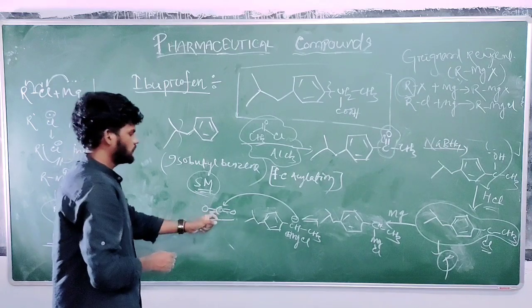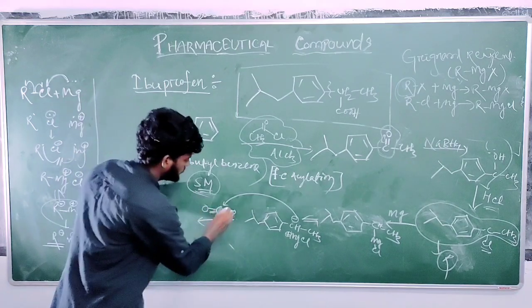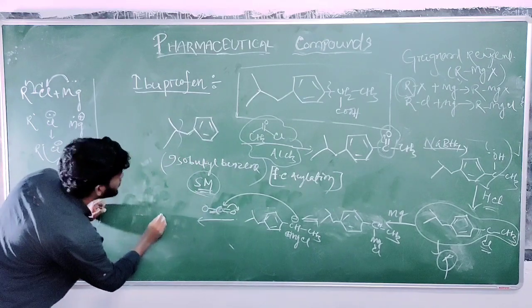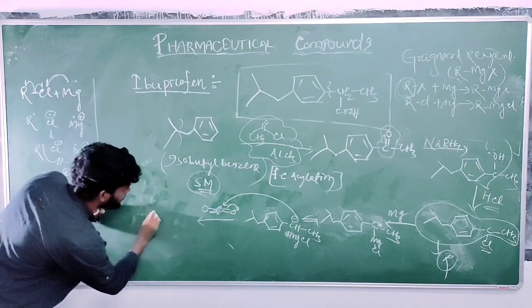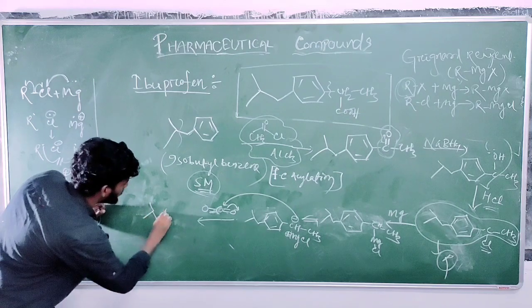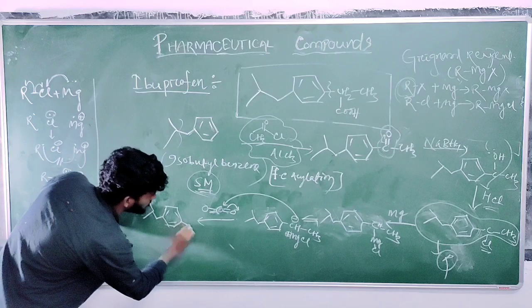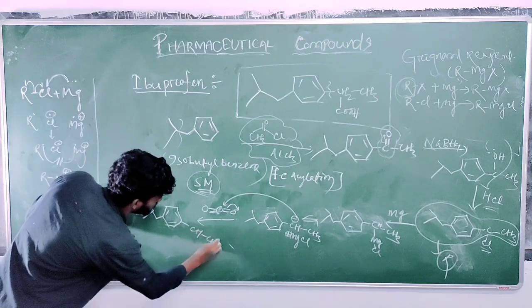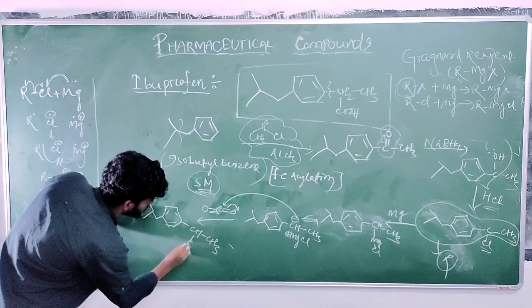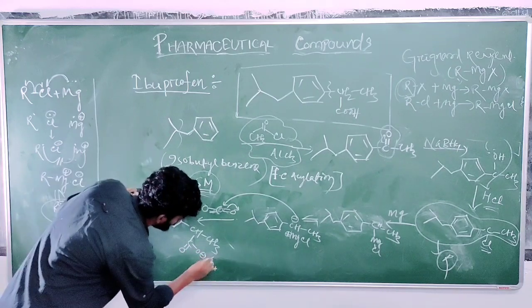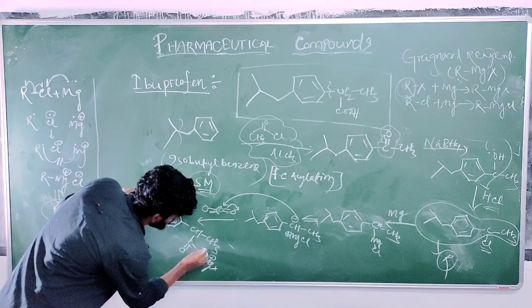So this attacks what? Carbon. So this bond moves over to oxygen. So what will form? CH3COO minus MgX plus, R minus MgX plus.